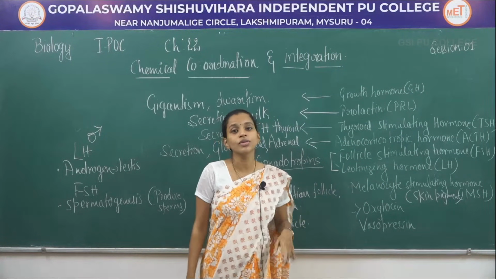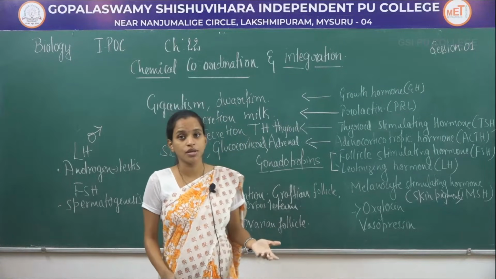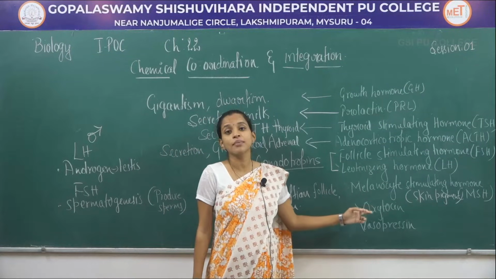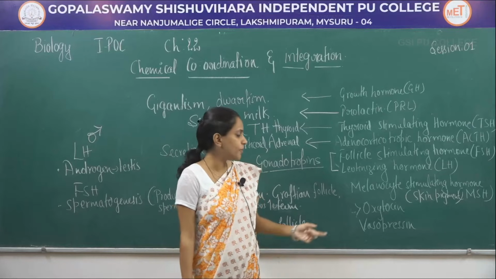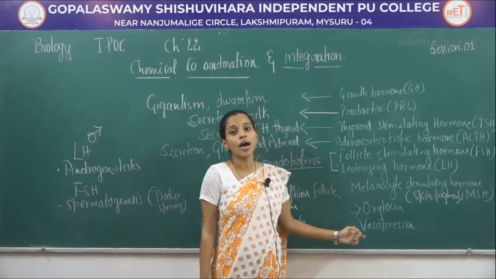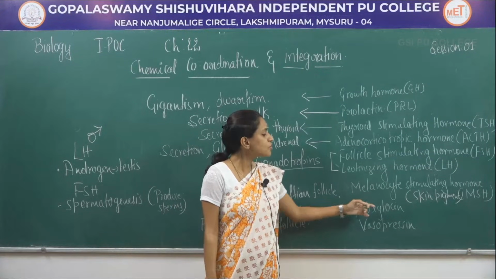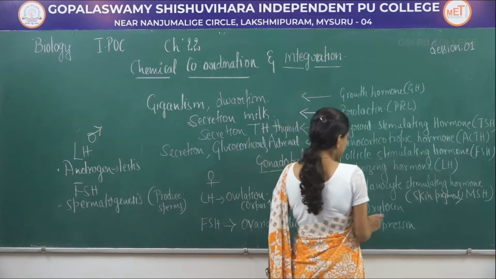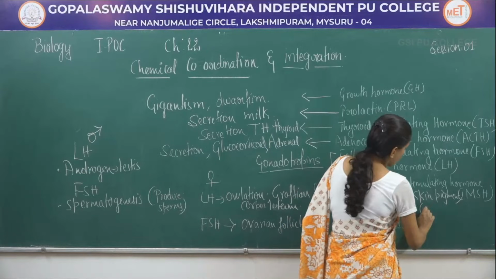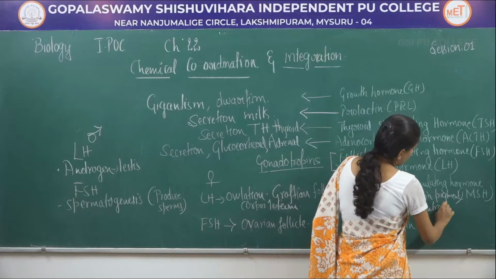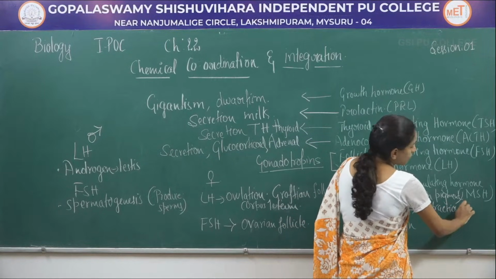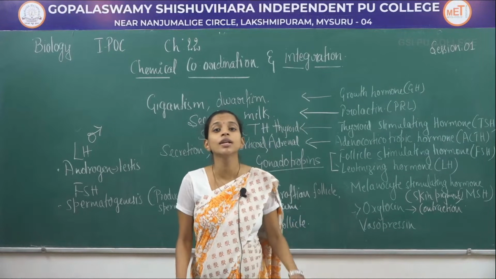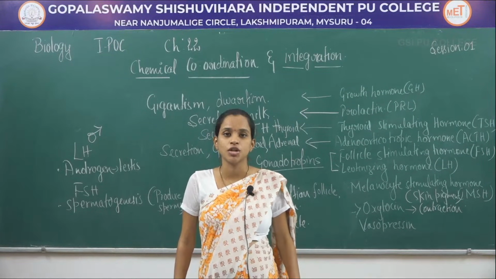Next, the hormones which are released from the posterior pituitary but synthesized in the hypothalamus are oxytocin and vasopressin. When it comes to oxytocin, oxytocin helps in contraction of uterine smooth muscles during parturition.